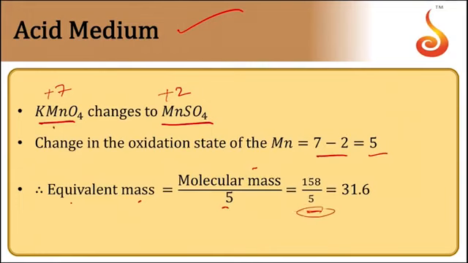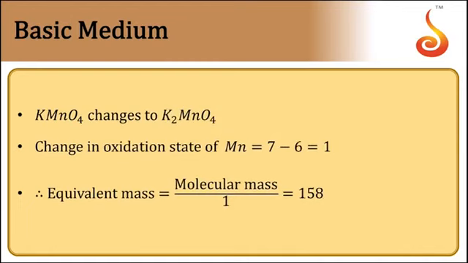The molecular mass is 158 by 5. This 5 is nothing but the change in the oxidation state itself. Therefore, it is 31.5. So in acidic medium, potassium permanganate changes into MnSO4, the change in oxidation number is 5, and therefore it is taken as molecular mass by 5. Let us take the same compound in basic medium.